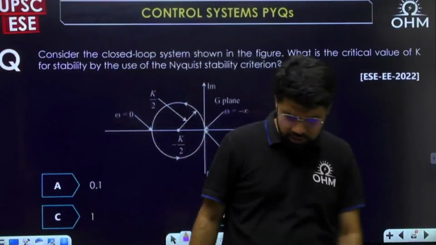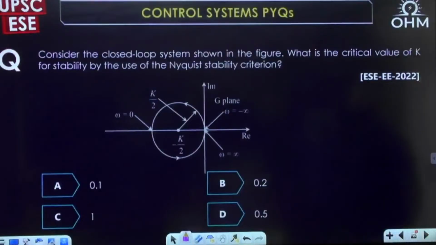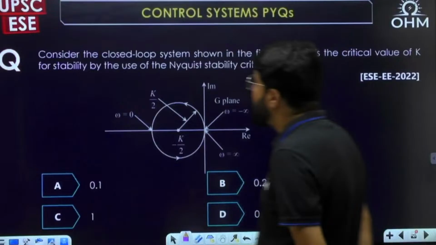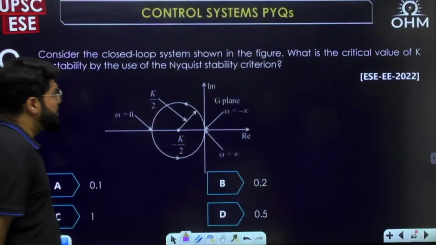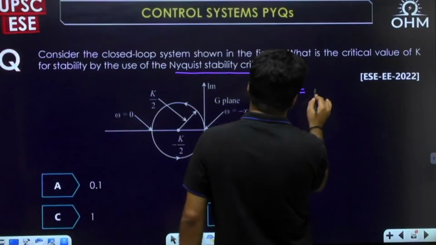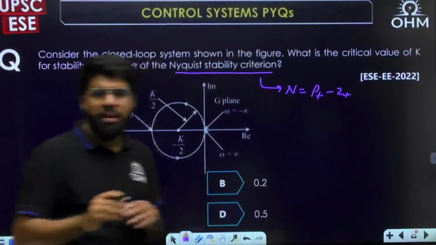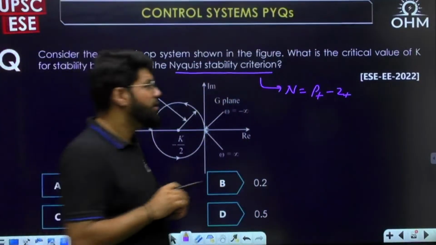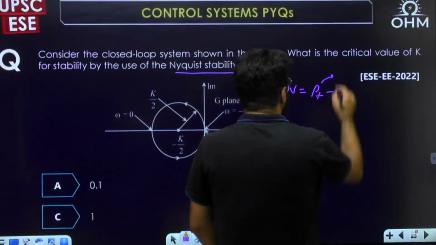ESE 2022 question. Consider the closed loop system shown in the figure. What is the critical value of K for stability? Again an incomplete question, because as per the Nyquist stability criterion, N is given by P plus minus Z plus. Where is P plus? Not given.